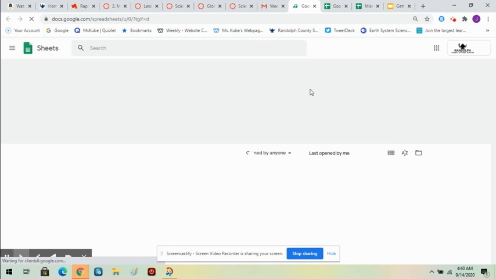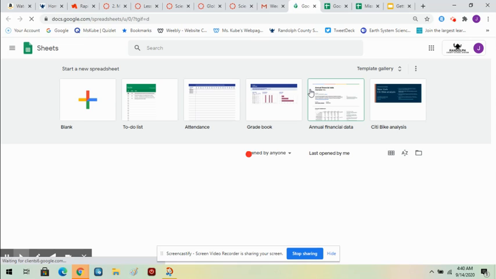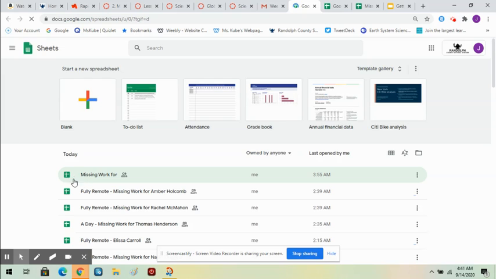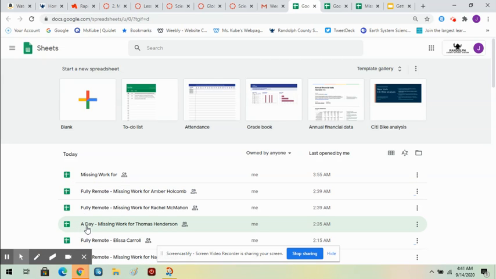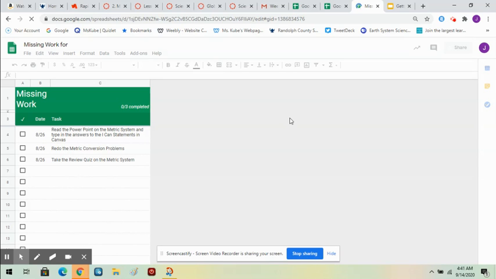All right, so once you're on the sheet screen, you should be able to see the sheets down here. If you are in fully remote, it will be labeled fully remote. If you're in A day, it'll be labeled A day. If you're in B day, it'll be labeled B day. And they'll have missing work, and it'll have your name by it. So find that sheet. When you click on that sheet, it'll have a list of all your missing assignments, as well as a date and a checkoff box.